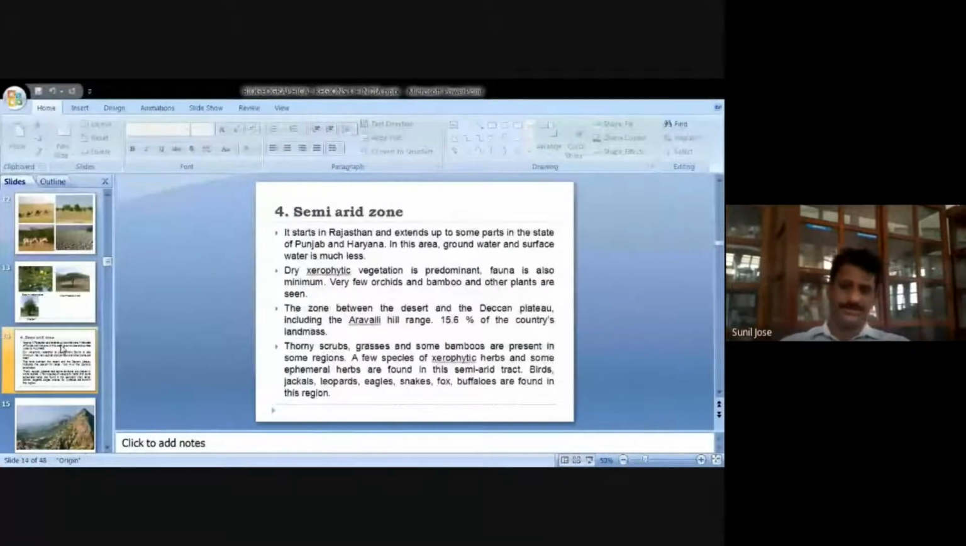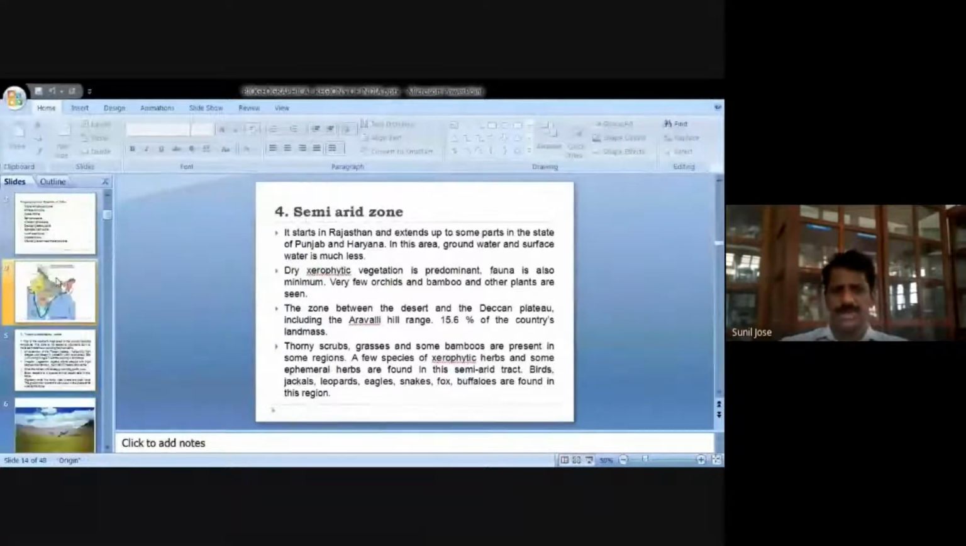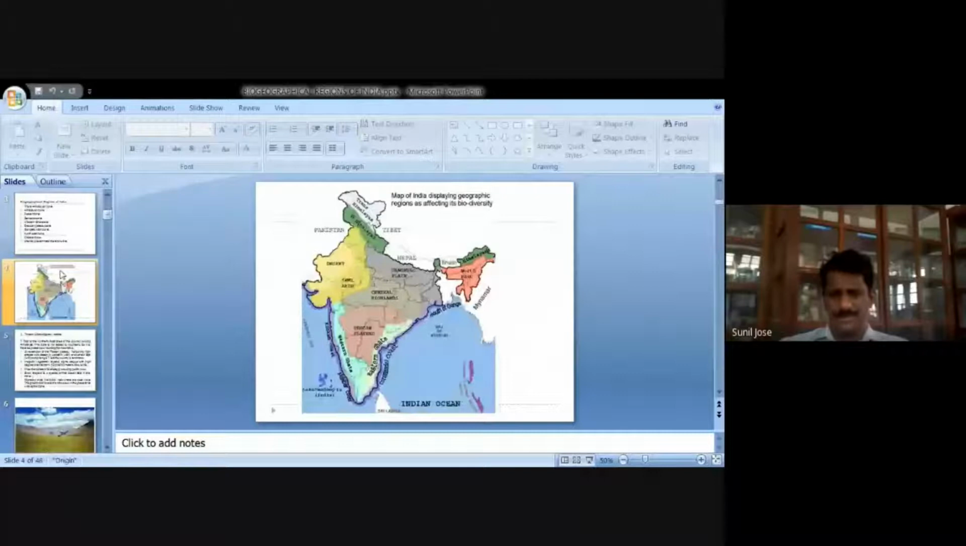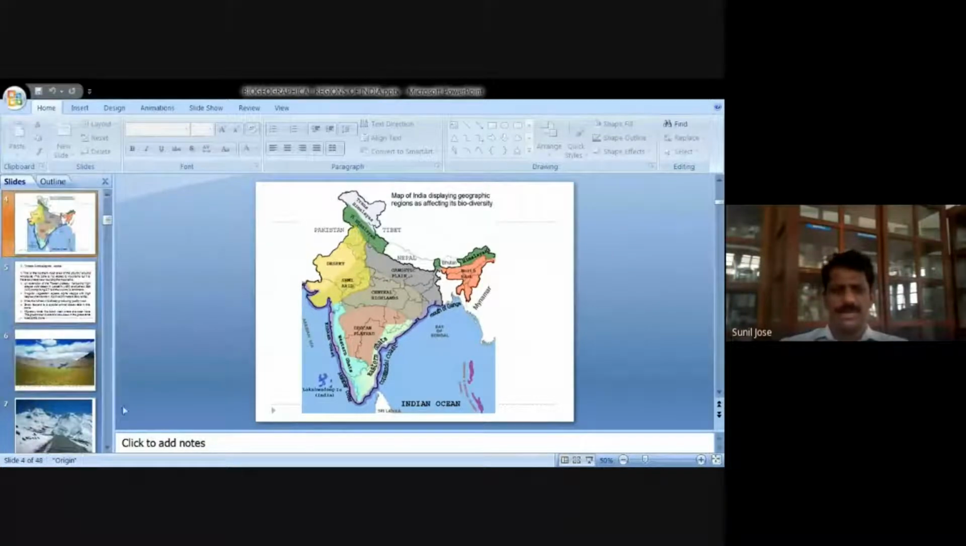semi-arid zone. We will first see where the location of the semi-arid zone is. If you look at this map, this is the semi-arid zone. That is, a certain portion of Delhi, a certain portion of Rajasthan, and the southern portion of Gujarat, then a certain portion of Madhya Pradesh and Haryana. All these states come under the semi-arid zone.